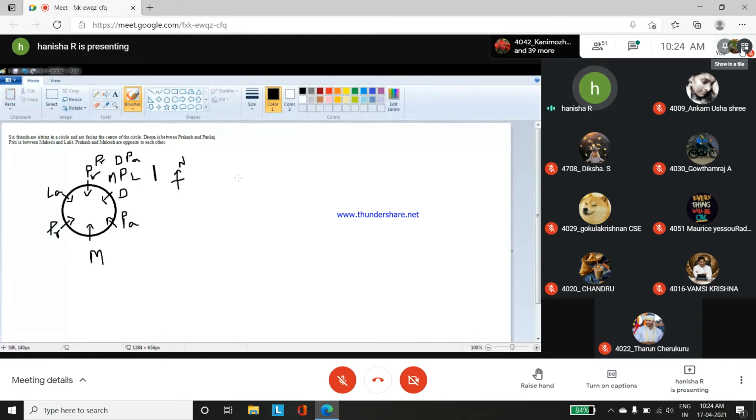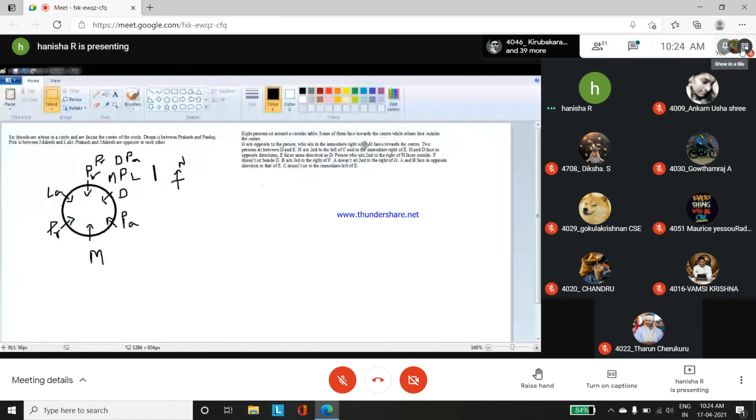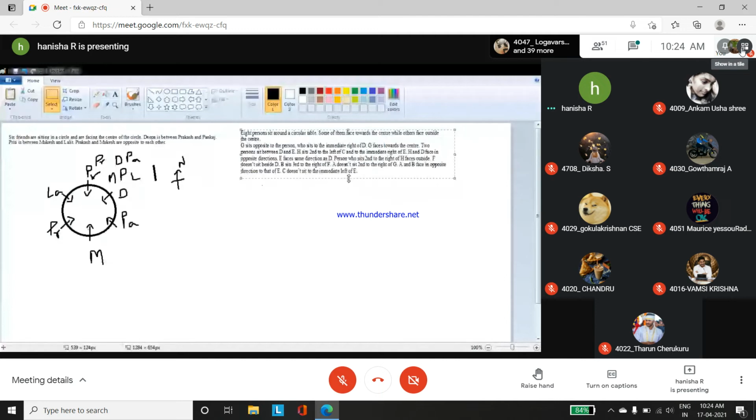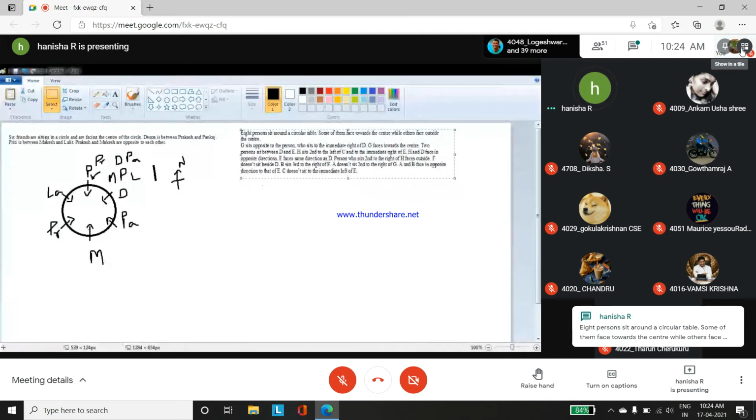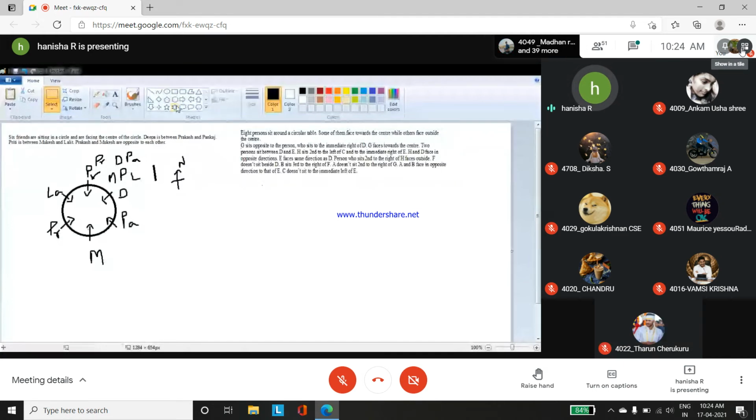Okay, the other question. The question is also there in the chat box. Okay, 8 persons sit around a circular table. Okay, so 8 persons are there. They're sitting around a circular table. Some of them face towards the center, while the others face outside. Okay, so first I'll have the framework. 8 persons.